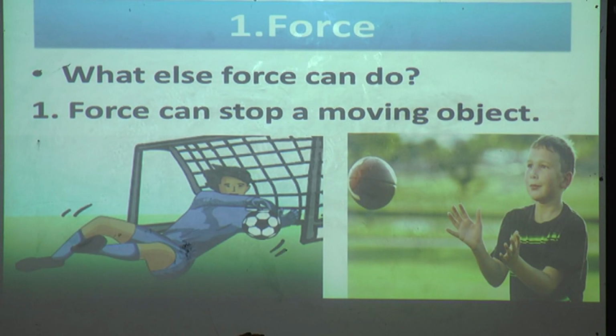When you play football, the ball is coming forcefully toward you. That time you apply force on the ball and it will stop. So force can stop a moving object.